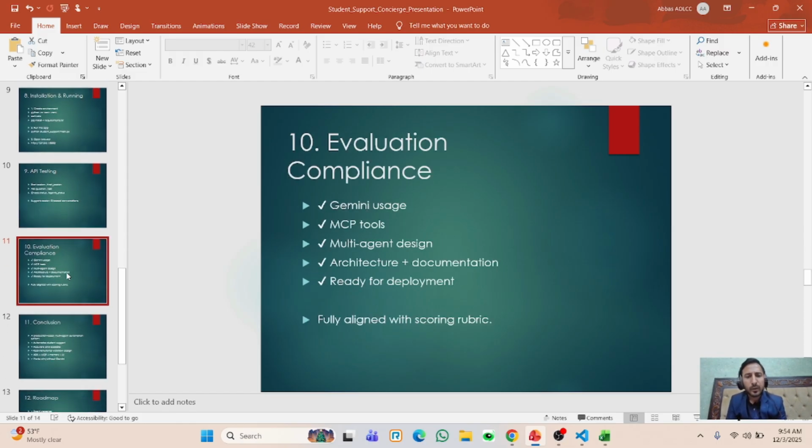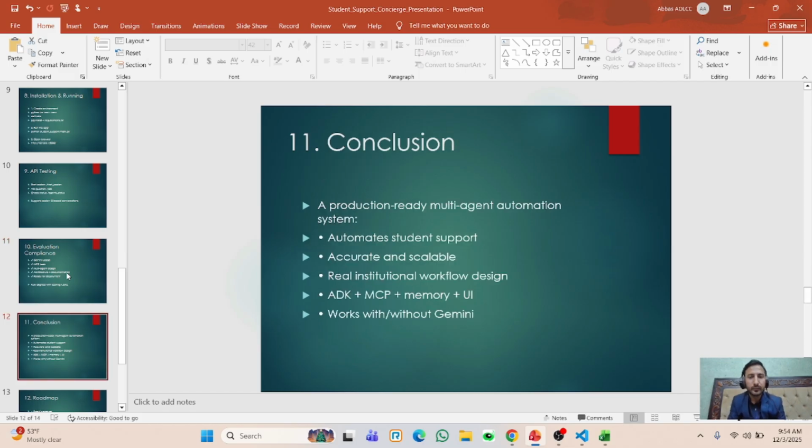Or you can check the Gemini usage as well, or the multi-agent design and architecture documentation, and it's ready for deployment. And you can also check the student queries in the JSON file as well, or you can download this JSON file for the queries of the students.